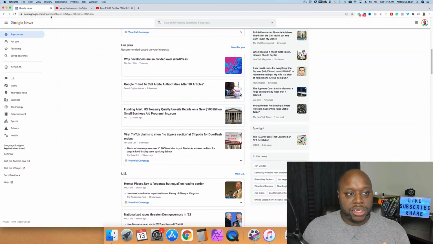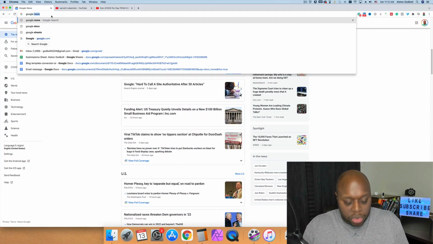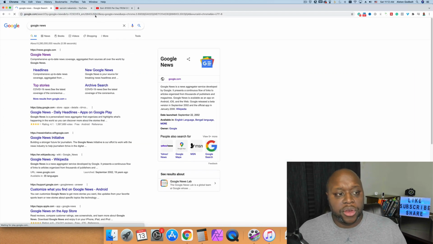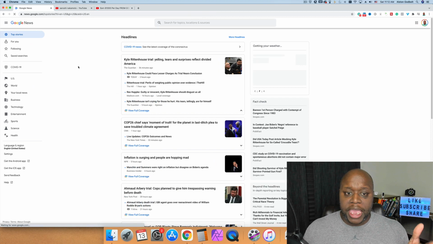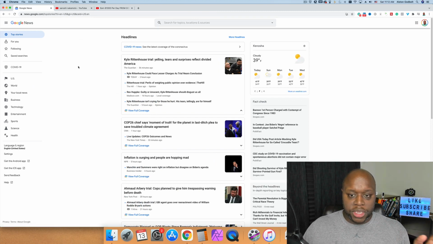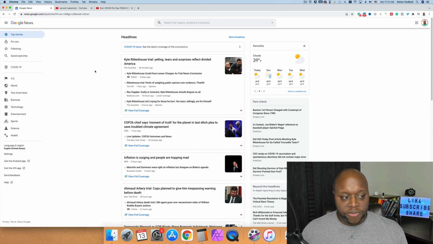But the first thing that you need to do is search Google Trends like this, and you're going to simply click on news.google.com. And this is basically a news aggregate. So what Google does is it goes out and grabs news stories that are relevant and puts them in one place. If you look on the left-hand side, they actually have different categories: US, world, local news, business, technology, entertainment, sports, science, and health. And so this can actually help guide us in a few different ways.